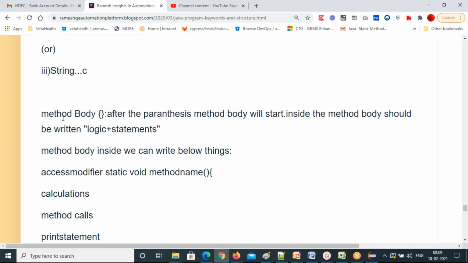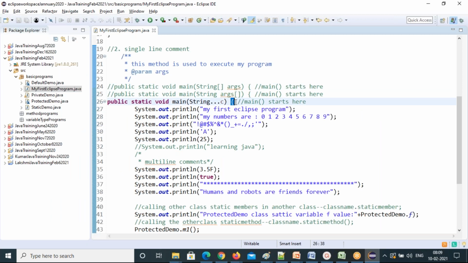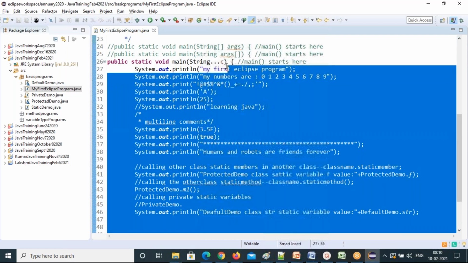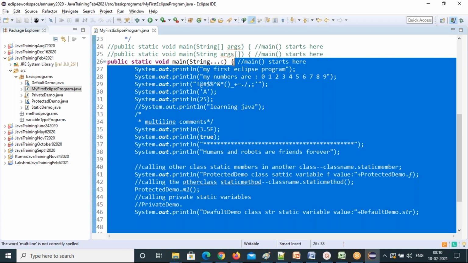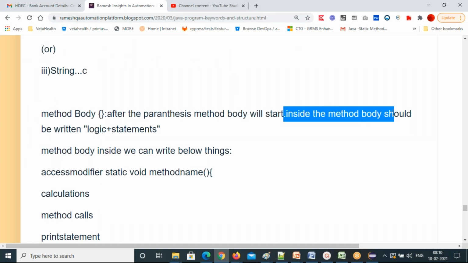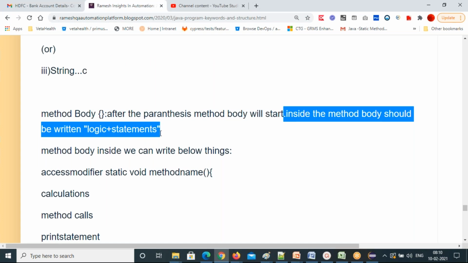Okay, next. So method body. Method body means the curly braces region is called the method body. This is the one from here to here. This entire thing till here is called the method body. Inside the method body, what can you write? Please catch these points. Basically, inside the method body, logic plus statements should be written.